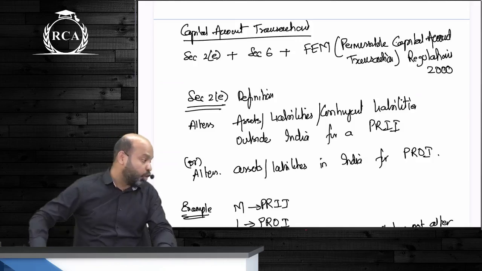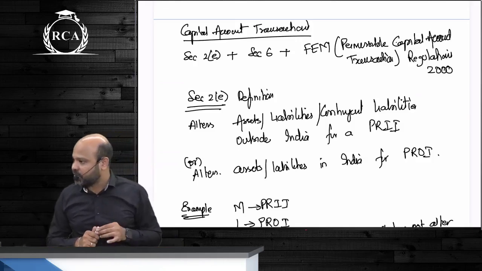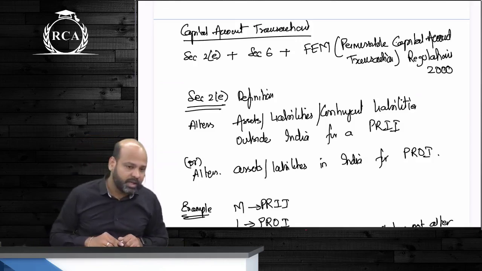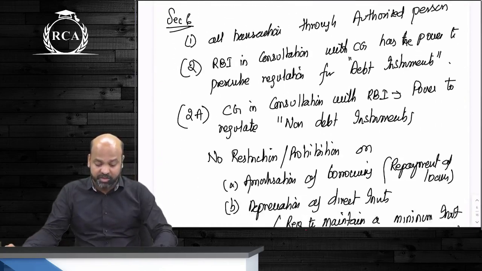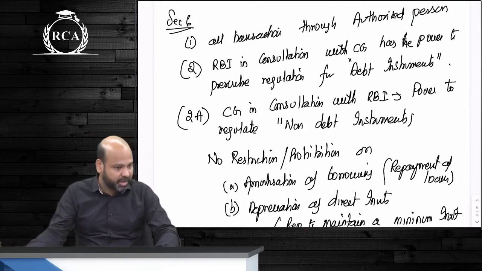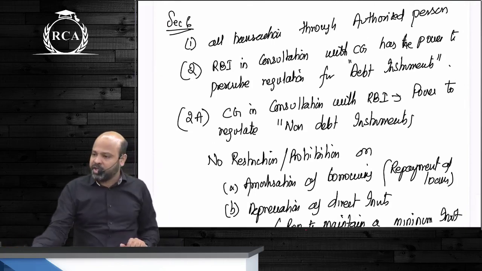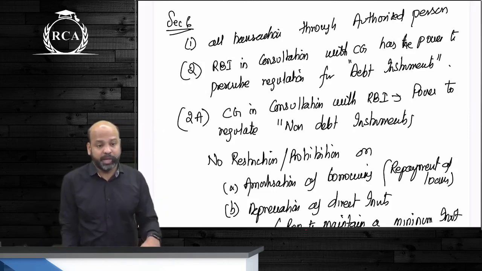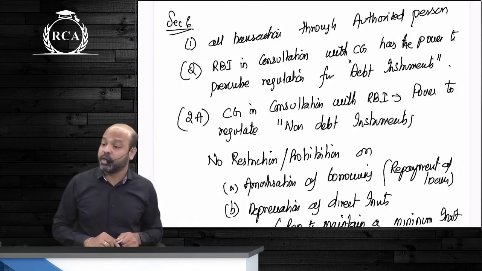What if you are taking a loan outside India to buy that machinery? अब capital account transaction बन जाएगा because you are creating a liability outside India. Is that clear? Next, section 6, guys. The first part of section 6, guys, says that any transaction for a capital account purpose should be routed through an authorized person. Section 2 states that RBI in consultation with CG has the power to govern debt instruments. CG in consultation with RBI has the power to govern non-debt instruments.